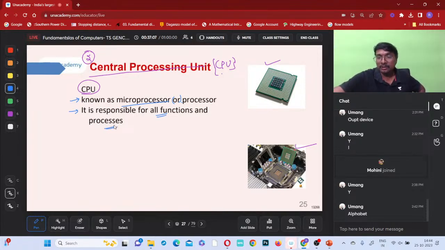So there may be a question of this type: which of the following components of the computer will convert the human understandable form of data to computer understandable form? Who is converting? Input devices. And under whose control are all the functions, processes and rules present? You can say the central processing unit. All functions and processes happen with the help of this processing unit only.